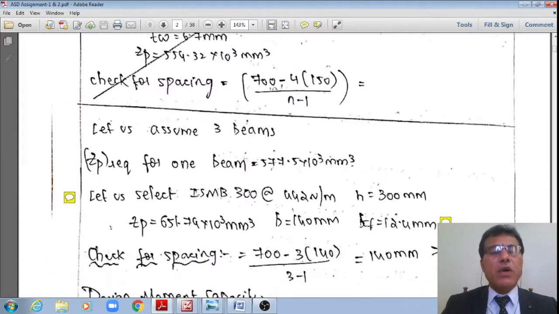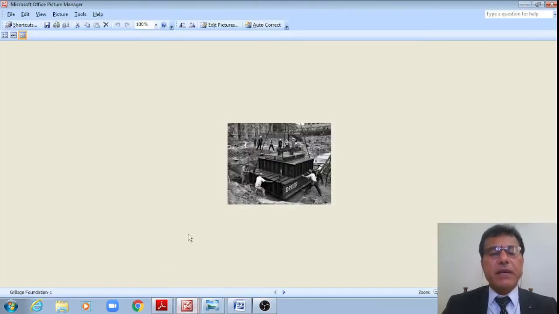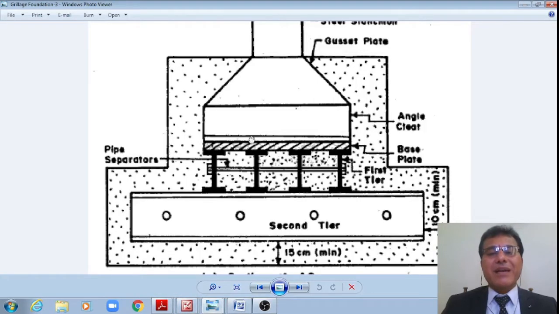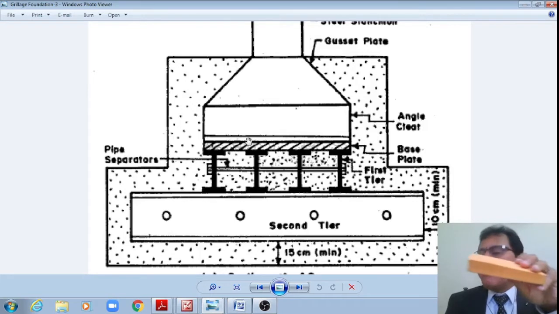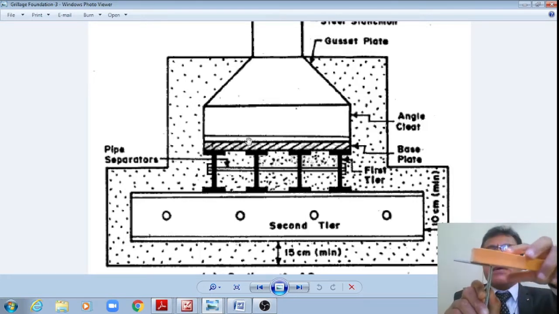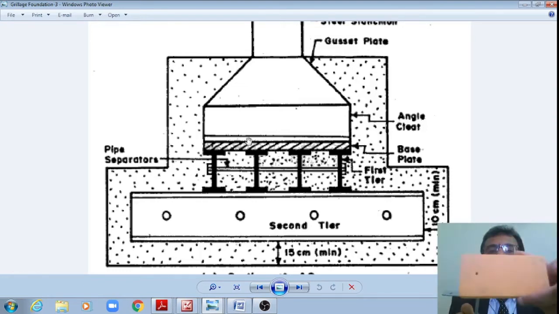However, what now I'll do is that let us assume three number of beams. Why three number of beams? Let me check this schematic, student. The base plate is only 700 mm. Therefore, within 700 mm, I cannot put many number of beams. The plane will occupy some length, so if I put more numbers, I cannot accommodate within 700 mm. Therefore, either you assume say 2 or 3, not more, or at maximum 4.